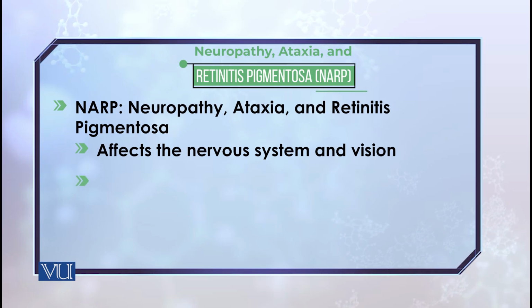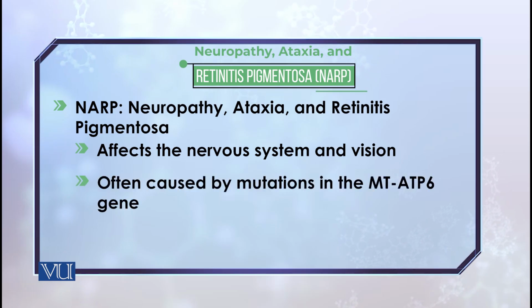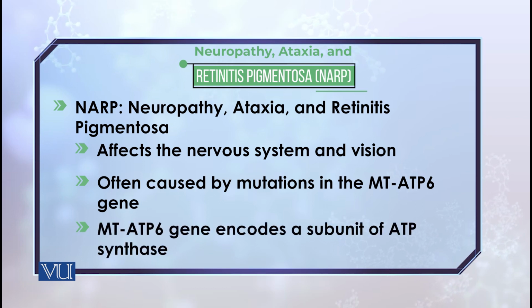It is caused by a mutation in the mitochondrial ATP6 gene. Of course, this gene is involved in the synthesis of ATP, and hence any mutation will cause the disorder. As I mentioned, it encodes one of the components of ATP synthase, the enzyme which gives rise to the formation of ATP.